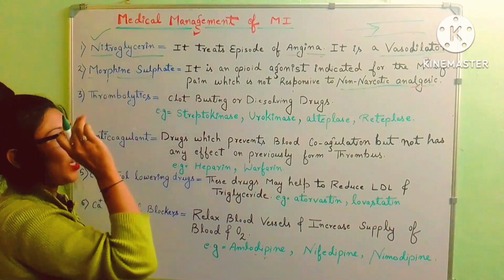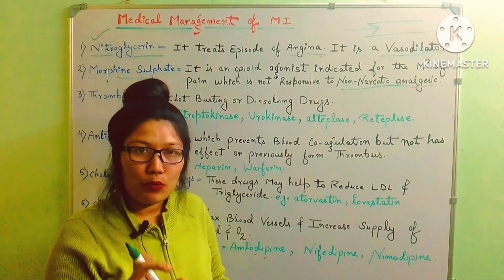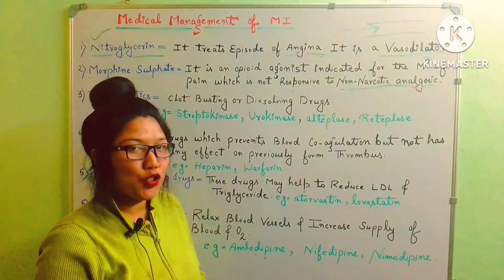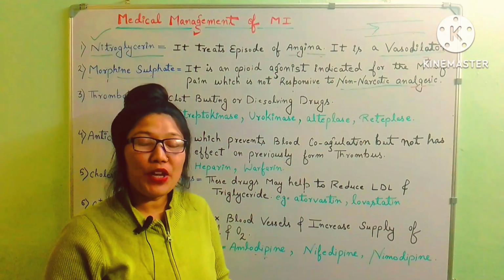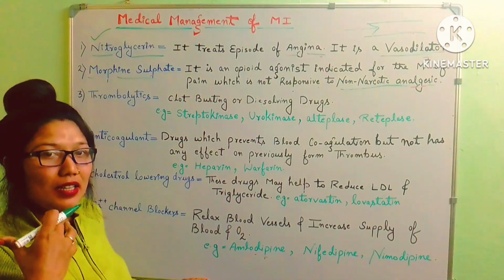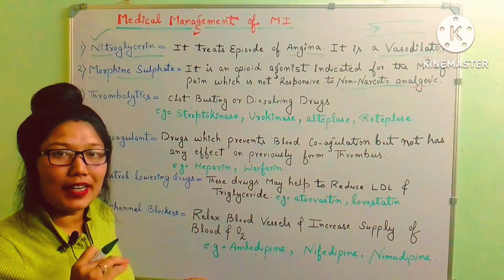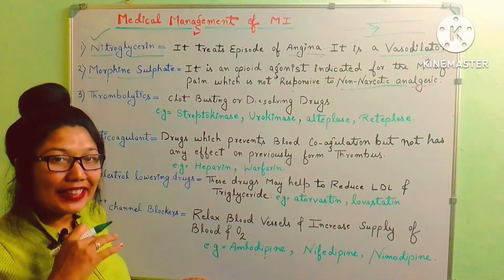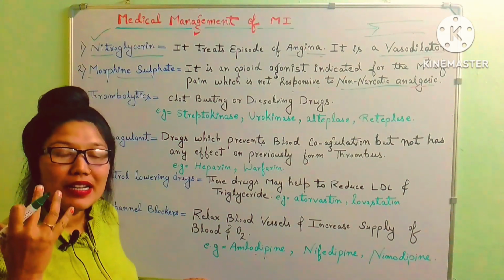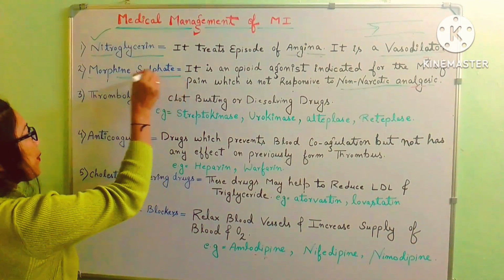It is a narcotic drug, so it could be given in a limited amount and for a short period of time, by doctor's prescription, because if a high dose is given to the patient, it could be very dangerous. The patient becomes physically dependent on the drug, gets addicted to the narcotic drug, and in some cases there could even be death of the patient. So it is given by doctor's prescription only.